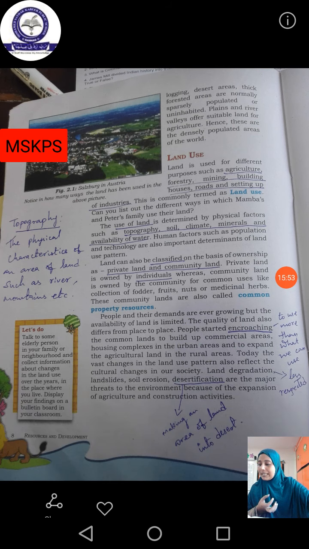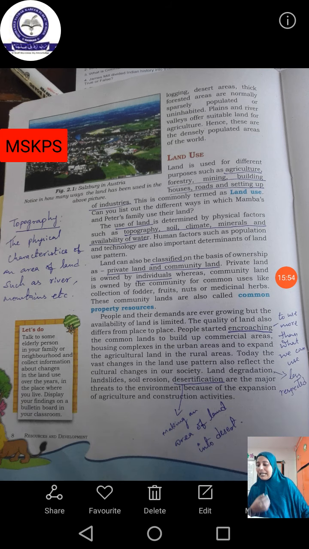Then desertification. Okay, desertification means making an area of land into desert. Desertification, the word desert has been given in the same word.